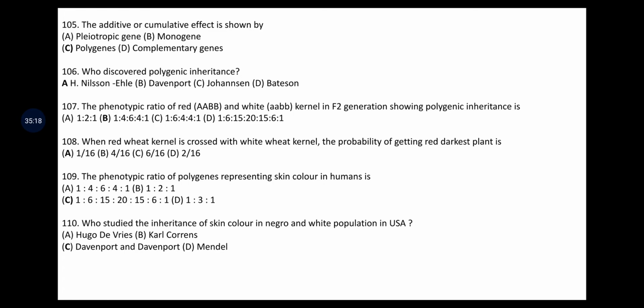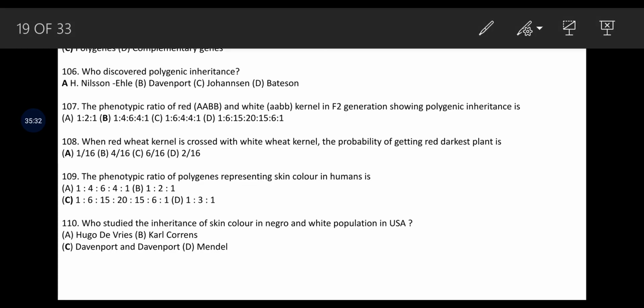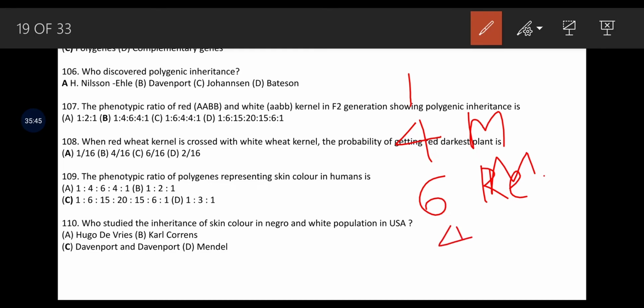Phenotypic ratio of red and white kernel in F2 generation showing polygenic inheritance is, polygenic inheritance का ratio हमेशा होता है 1:4:6:4:1. When red wheat kernel is crossed with white wheat kernel, the probability of getting the darkest red plant is 1:16. तो एक ऐसे होता है इसका 1 डार्क रेड, 4 मीडियम डार्क रेड, फिर 6 मीडियम रेड, फिर 4 रेड एंड 1 वाइट होगा. ऐसे इसका रेशियो बांटा जाता है.